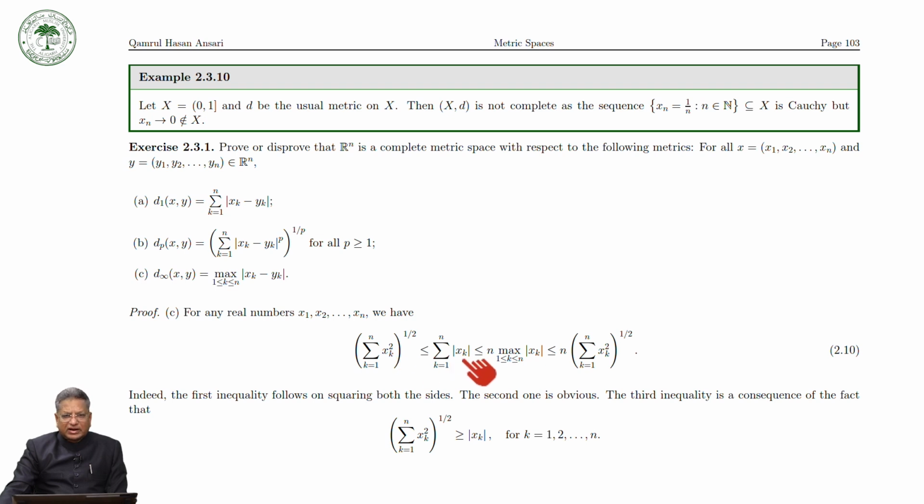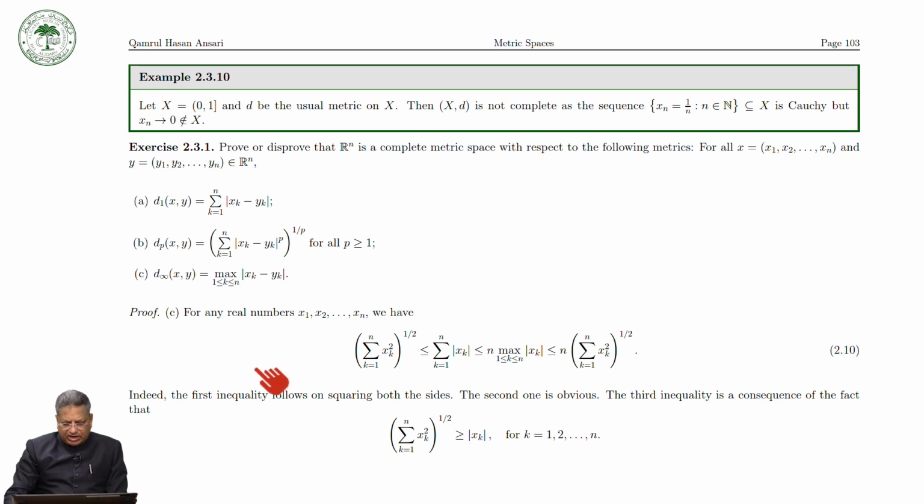Here we can write mod of xk minus yk, and here we replace xk by xk minus yk whole square. And then this would be your usual metric. And we know that with respect to the usual metric, Rn is a complete metric space. So it would be complete with respect to this metric as well as with respect to this metric.